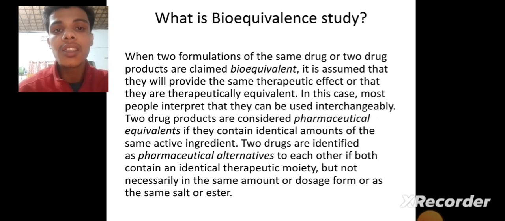So we can define the bioequivalence study as a special sector of biopharmaceutical study where we can identify the pharmaceutical agents' response in the same concentration and in the same environment of the human body, and how they are reacting with each other. Actually, it is a comparison type of activity.